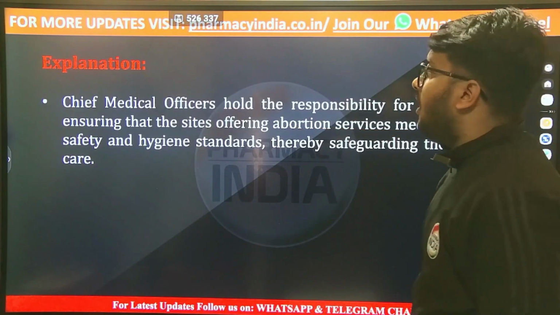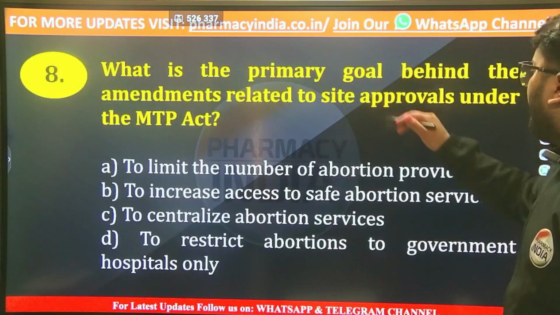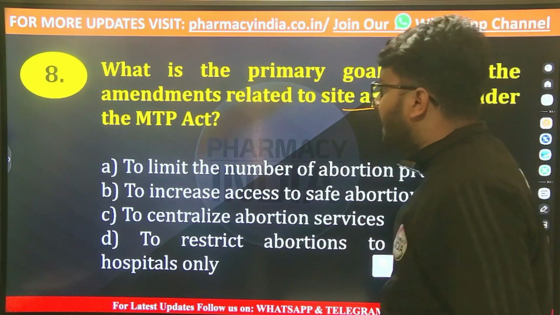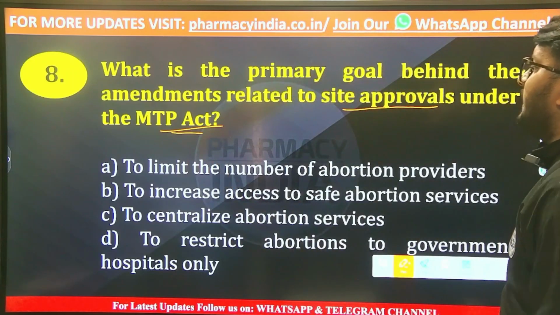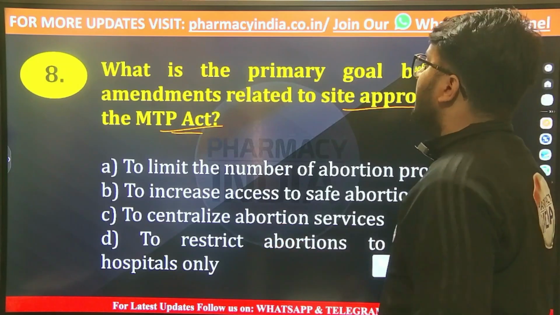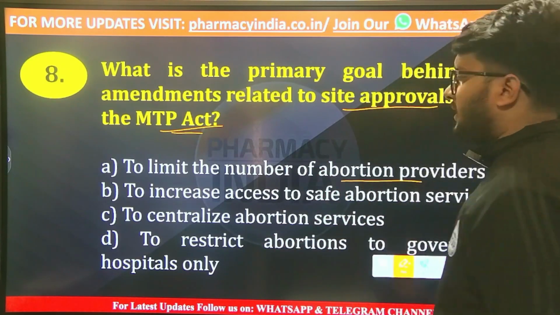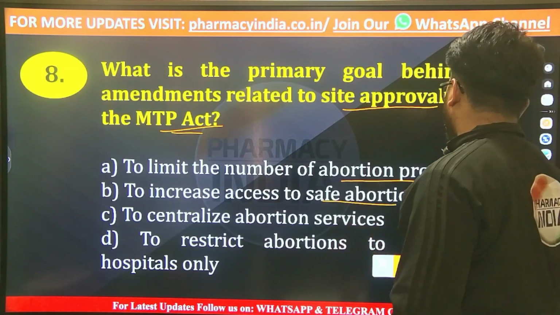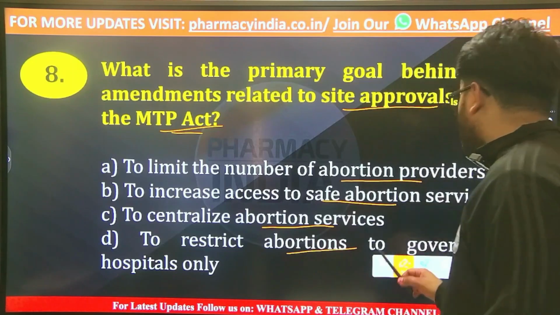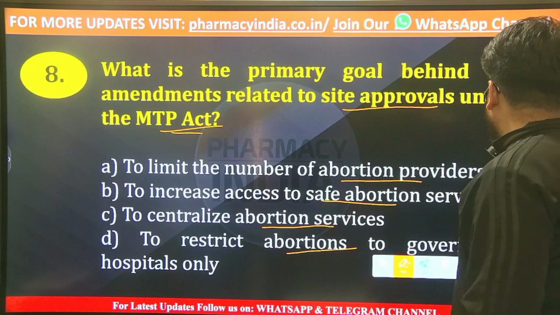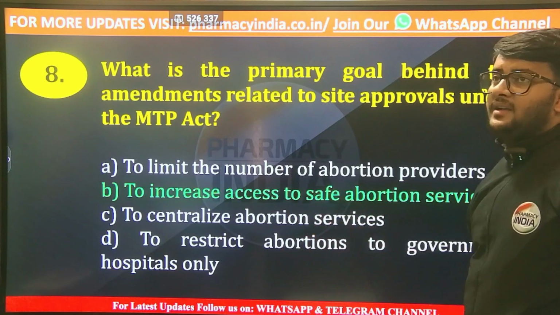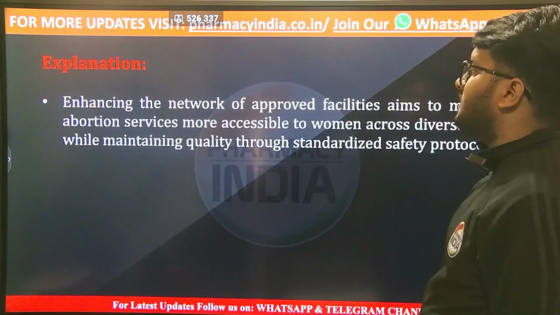Now the next question is question number 8, that is, what is the primary goal behind the amendments related to site approvals under the MTP Act? The question is asking the primary goal behind the amendments related to the site approvals under this act. The options are: limit the number of abortion providers, or increase access to safe abortion services, or centralize abortion services, or restrict abortions to government hospitals only. And the correct answer is option number B, that is to increase access to safe abortion services.